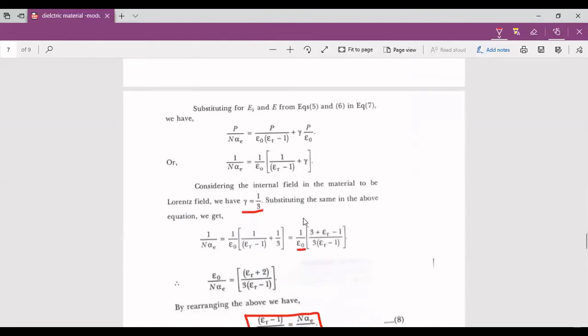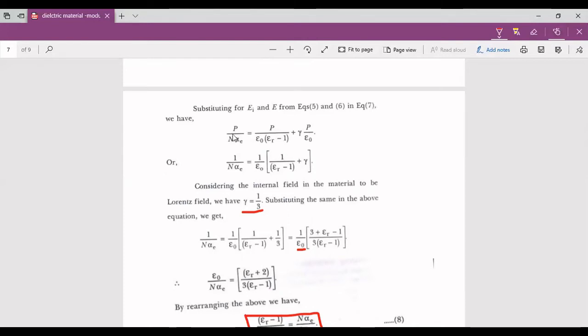Now substitute for Ei and E from equations 5 and 6 in equation 7. So P by N alpha e equals P by epsilon naught into (epsilon r minus 1), plus gamma into P by epsilon naught.